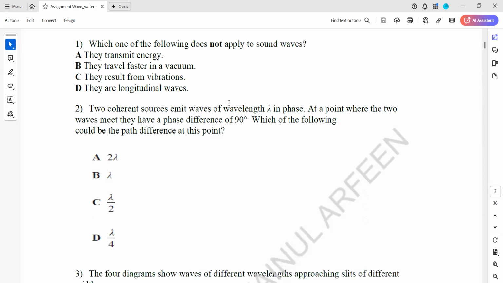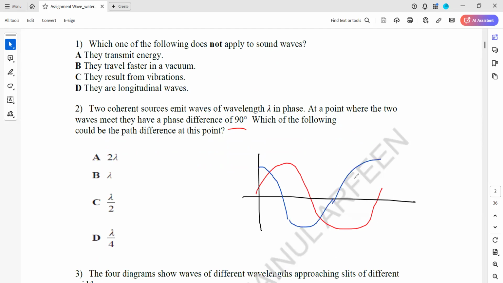Two coherent sources. Coherent sources means they have a constant phase relation. They emit waves of wavelength lambda in phase. At a point where the two meet, they have a phase difference of 90 degrees. So if the phase difference is 90, what does it mean? If one wave is like this, the other wave, this will be a phase difference of 90.